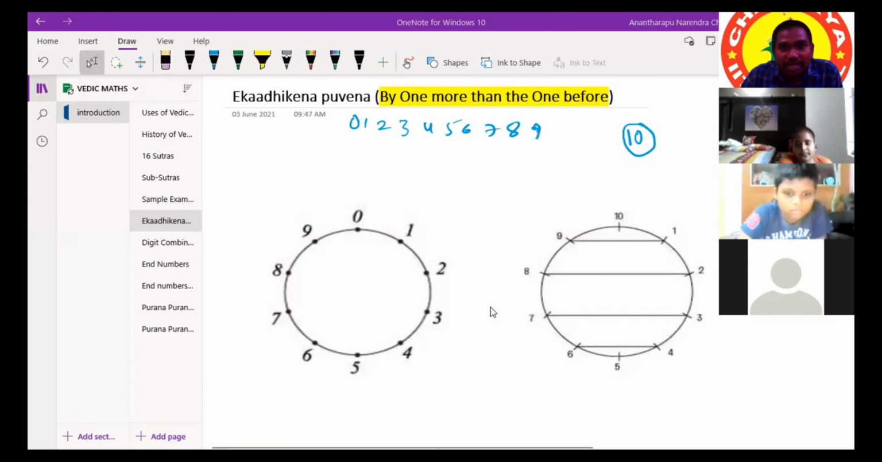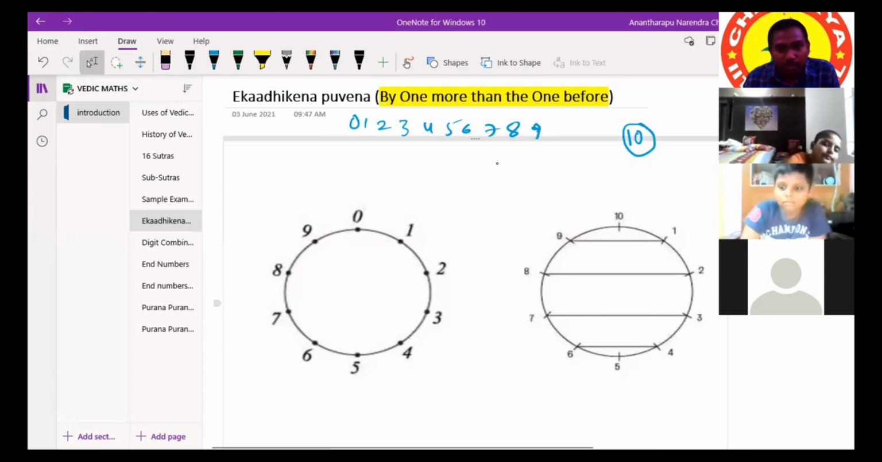Somebody keeps joining again and again. In the next 1 minute it is going to disconnect, and we'll connect it again. No problem, we'll continue.